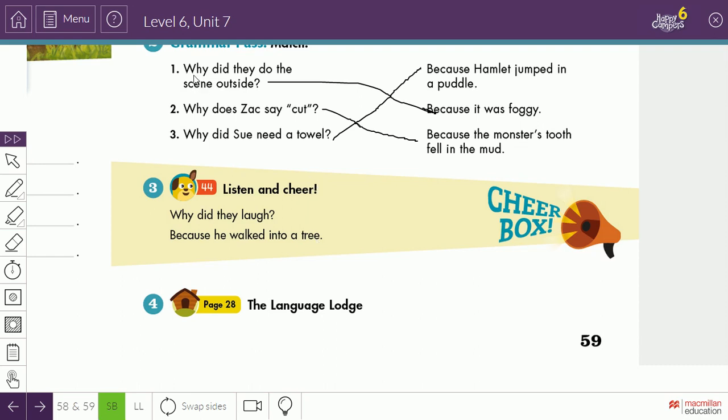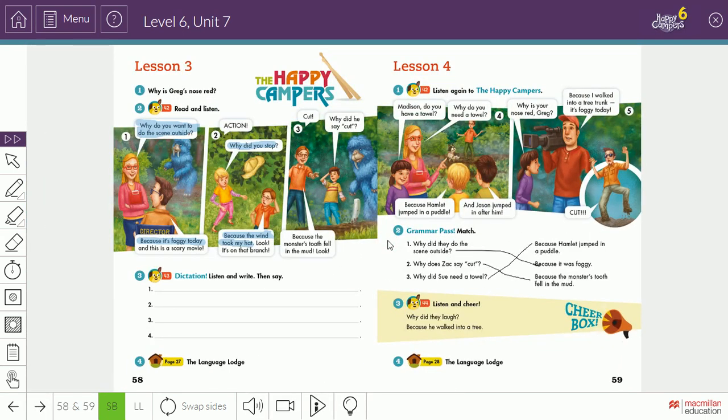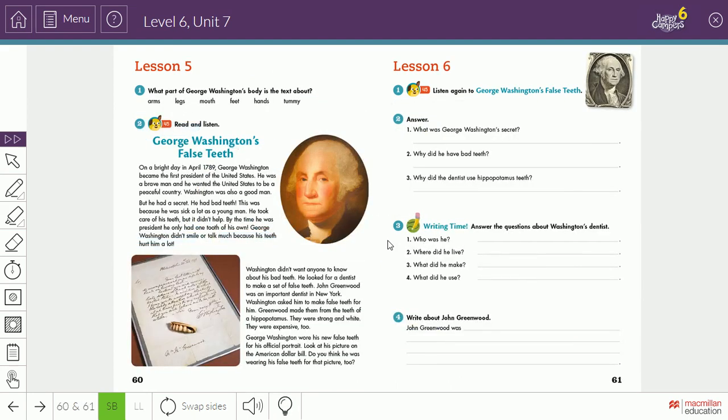So like here, why did they do the scene outside? Because it was foggy. Why did Sue need a towel? Because Hamlet jumped in a puddle. Why does Zach say cut? Because the monster fell in the mud. Okay? Causes and consequences. Then we moved to reading.